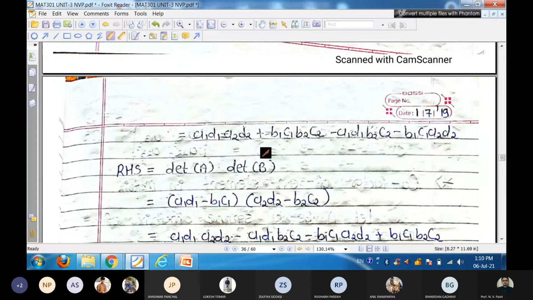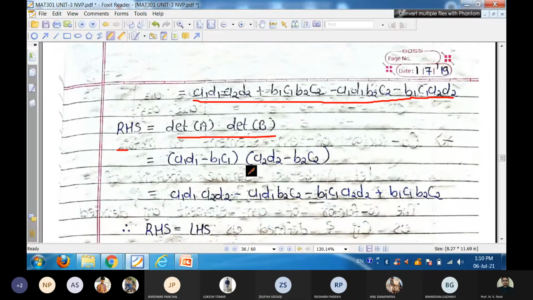That is your LHS. And for our RHS, that is determinant A into determinant B. So take this product: A1 D1 A2 D2, then minus A1 D1 B2 C2, minus B1 C1 A2 D2, and plus B1 C1 B2 C2.